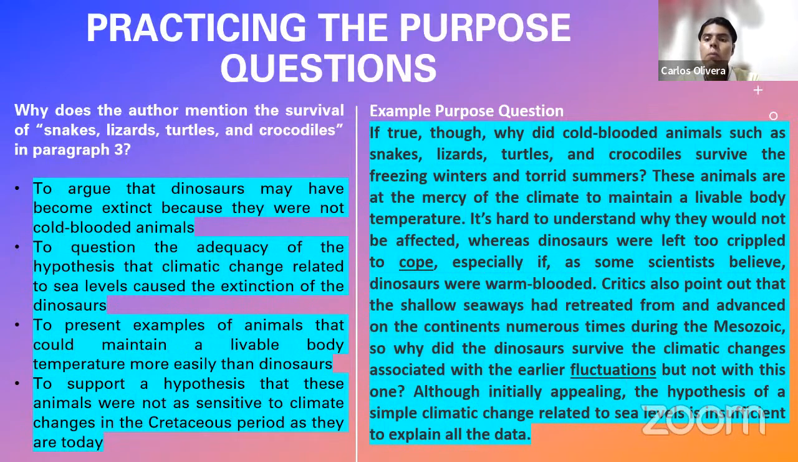If true though, why did cold-blooded animals such as snakes, lizards, turtles, and crocodiles survive the freezing winters and torrid summers? As you can see, it's a question. Therefore, we can know right from that point that the reason why the author included this is because he wanted to cast doubt upon something. That tells us a lot about the reason why the author included the sentence here, right?